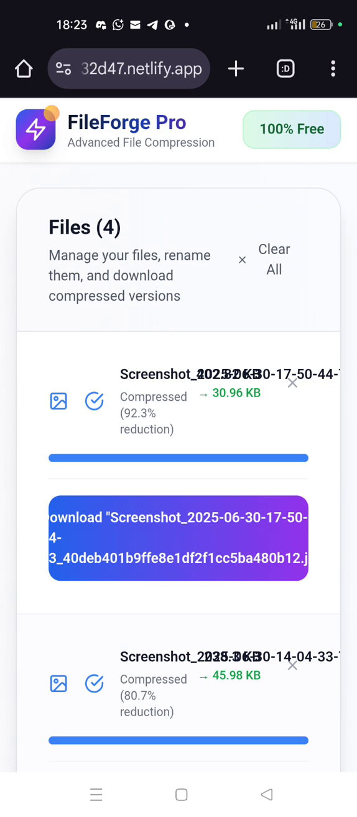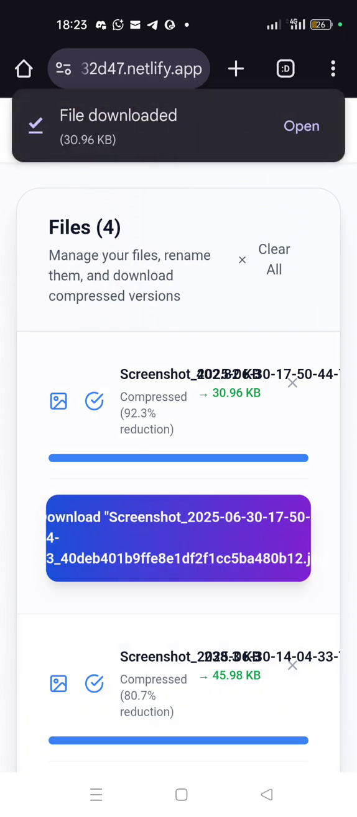You can click on it. You can rename the file here. I've done it, but if you want to rename the file, you just click on